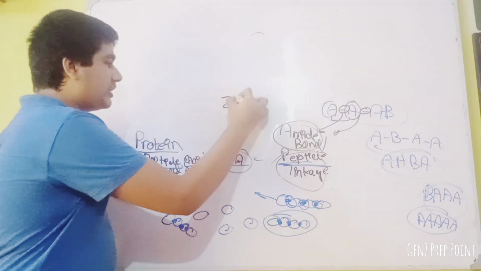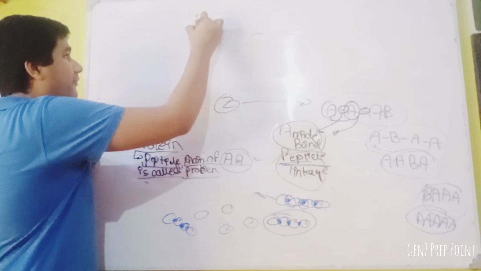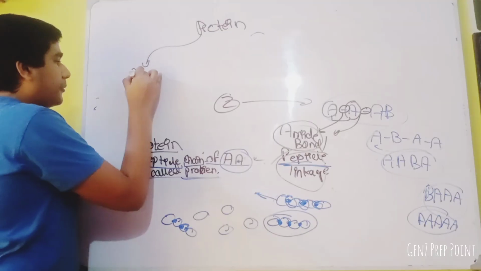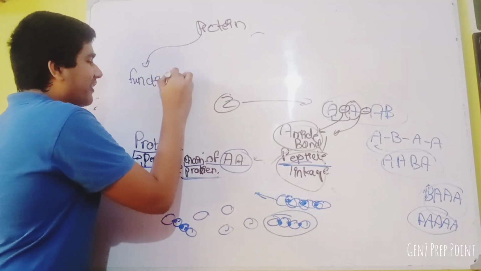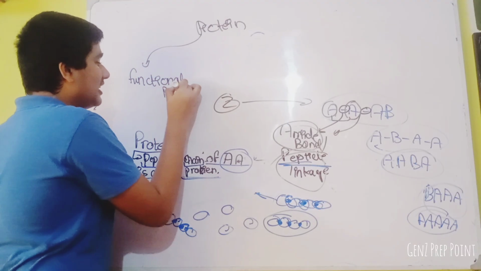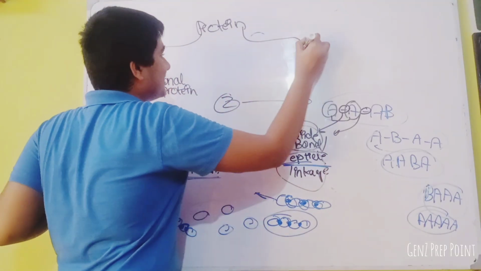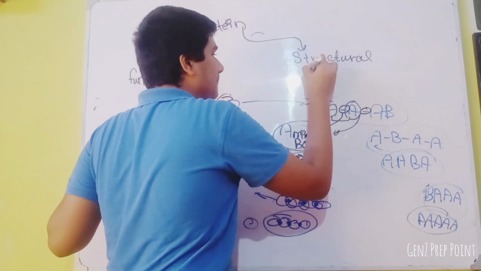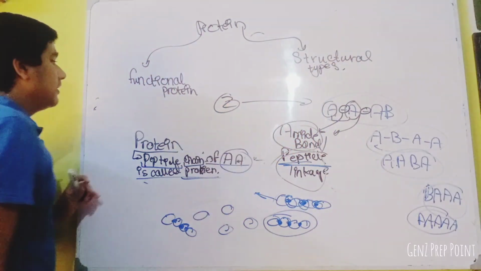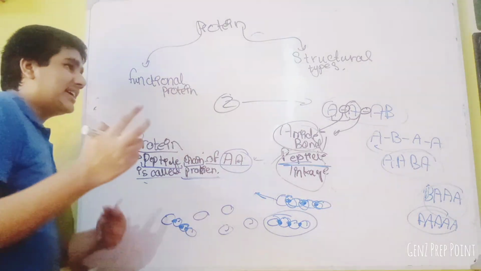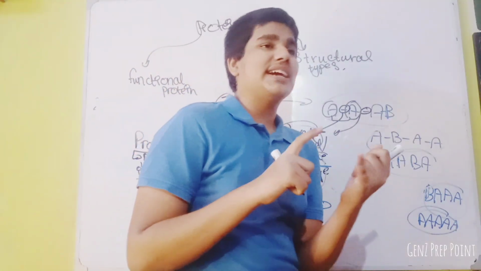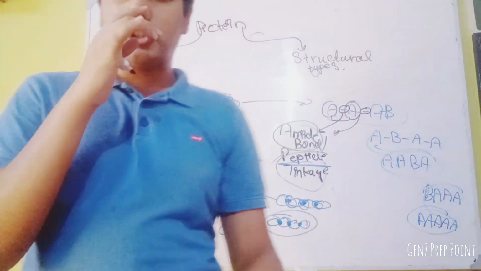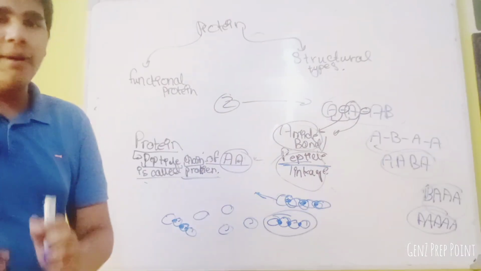Now, there were two types of amino acid and there are two types of protein. So, what are the two types of protein? There are functional proteins, which perform a function, and another type of protein known as structural type, which makes structures. So, what are the functional proteins? One is hemoglobin, second is enzymes, and the third, I took the name before, hormones. These are the functional proteins because they perform a function.